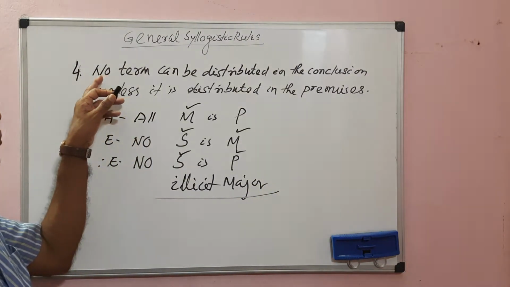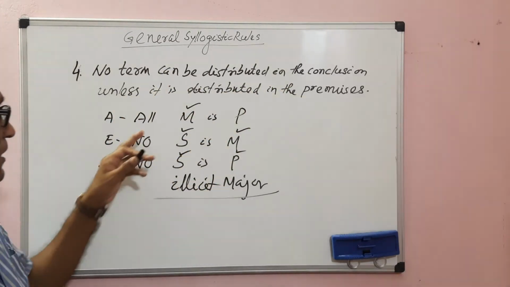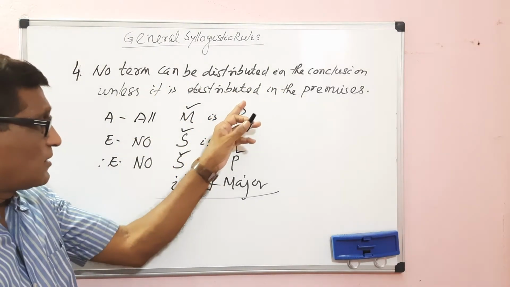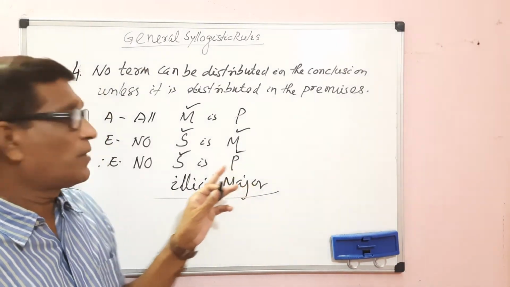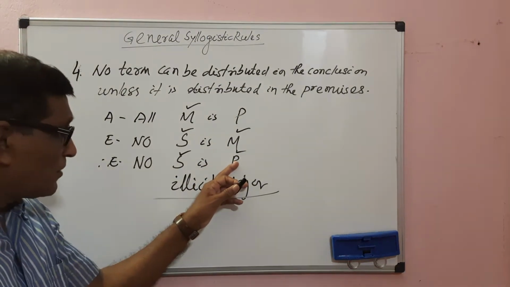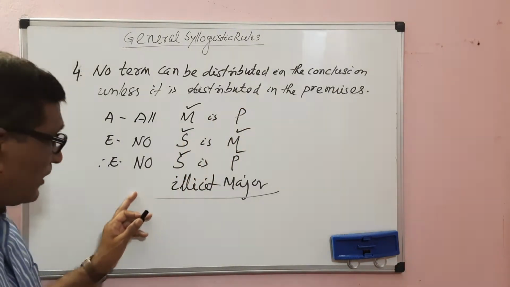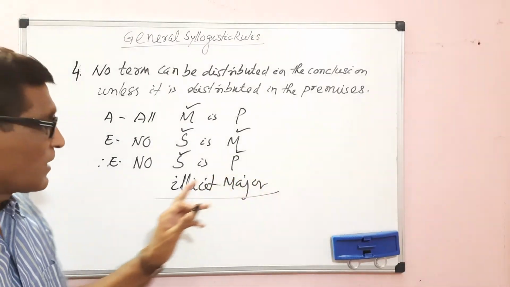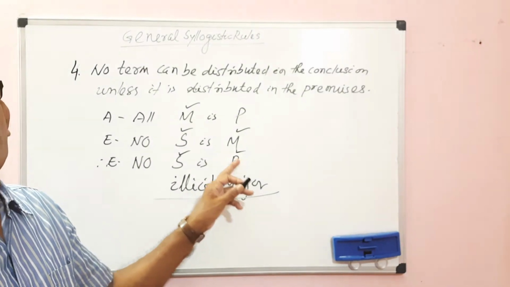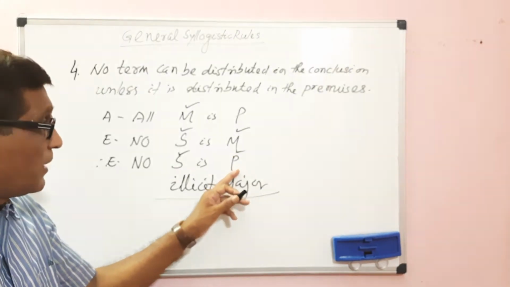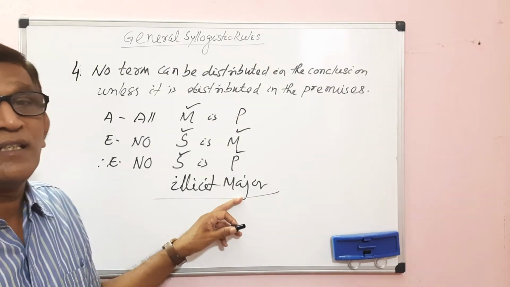According to the rule, no term can be distributed in the conclusion unless it is distributed in the premises. Without being distributed in the premise, that term can never be distributed in the conclusion. But here, the major term is distributed in the conclusion, but it is not distributed in the major premise. So it leads to the fallacy of illicit major. Illicit major arises when the major term is distributed in the conclusion without being distributed in the major premise.